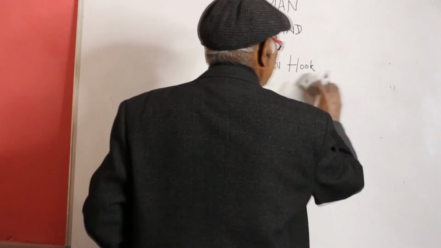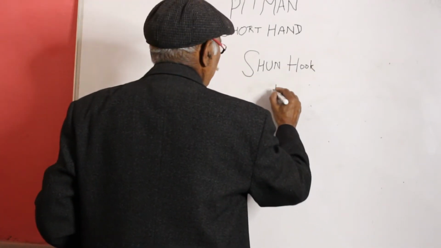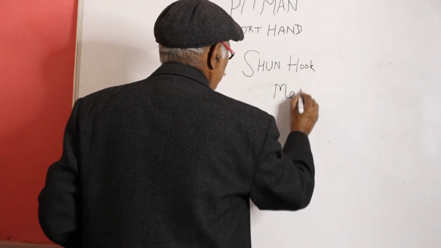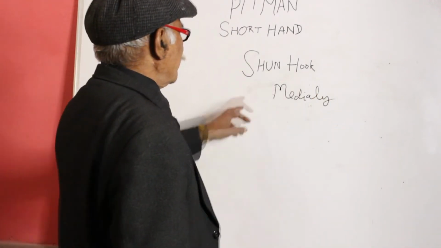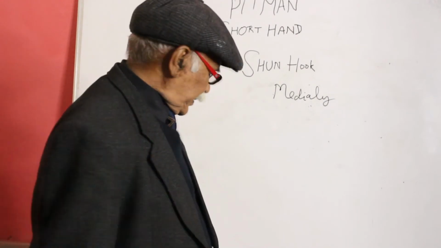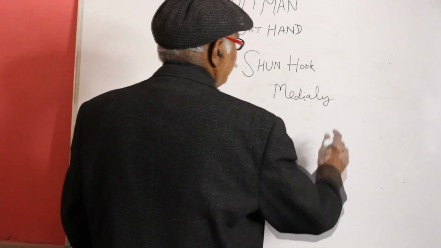Now, sun hook is also used medially, like additional.